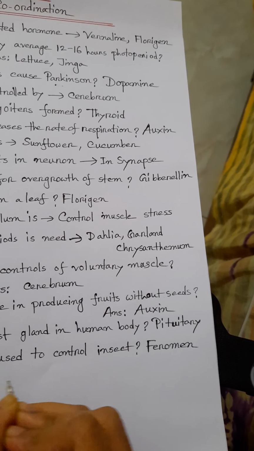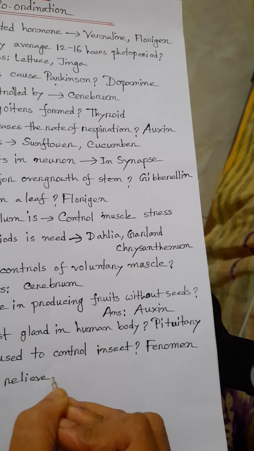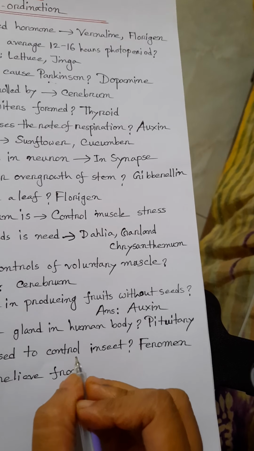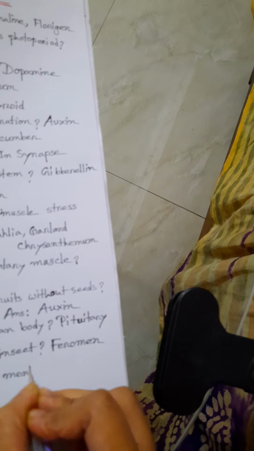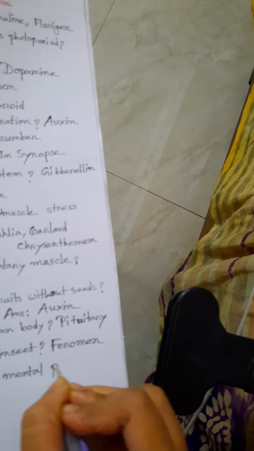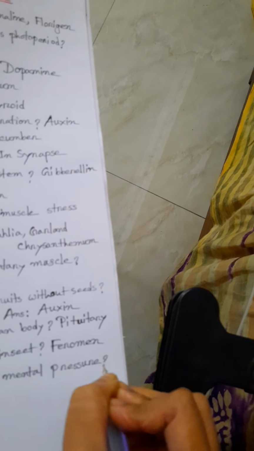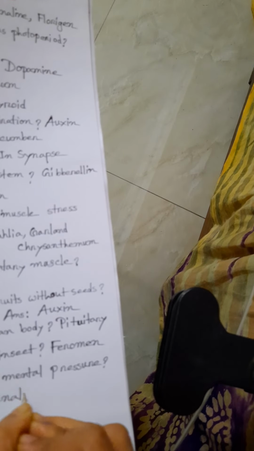Which one helps to relieve from mental pressure? That is known as adrenaline.